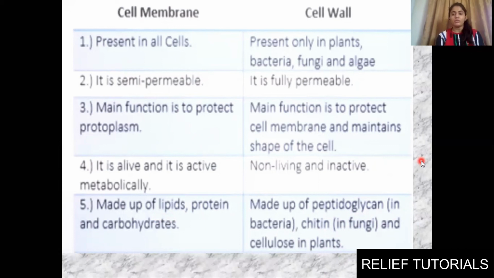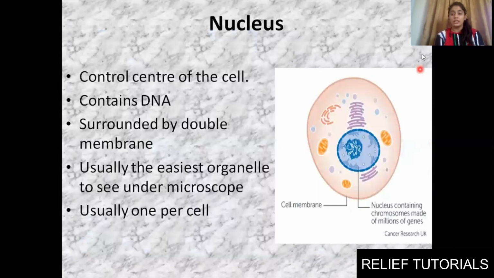Fine. Moving towards next topic, that is nucleus. We discussed plasma membrane. Second is nucleus. Now nucleus, you know that it is the control center of the cell. It is the brain of our cell. All the functions will be handled by nucleus. Okay, it is the control center of our cell. Okay, it contains DNA, that is our hereditary material. It has a chromatin material in it. Okay, it will be having DNA inside it.